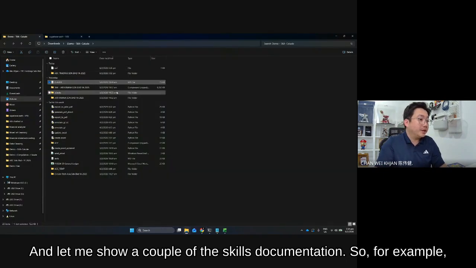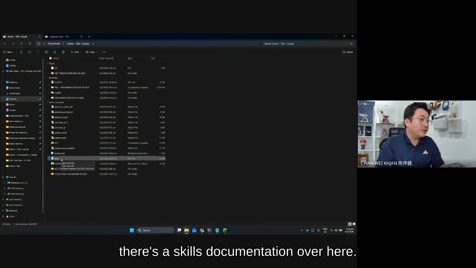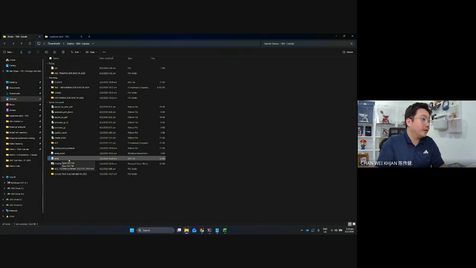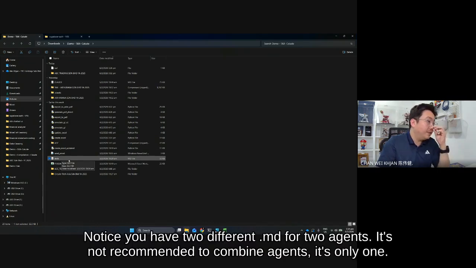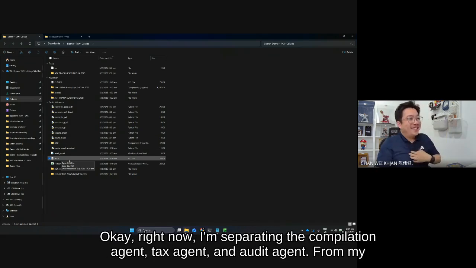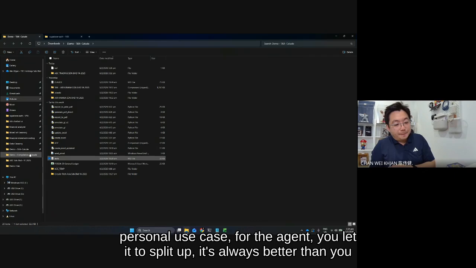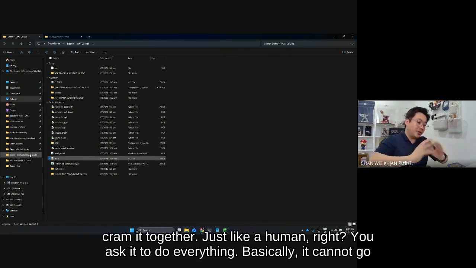Here, let me show a couple of the skills documentation. So for example, there's a skills documentation over here. Notice you have two different .md files for two agents. Instead, some recommend combining them into only one agent. Right now I'm separating the compilation agent, tax agent, and audit agent. From my personal use case, it's always better to let the agents split out than to cram everything together.